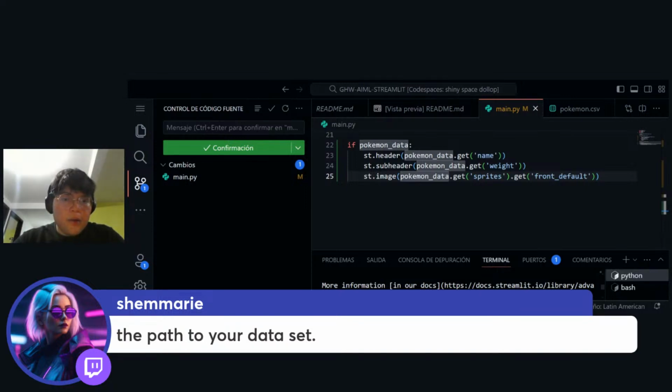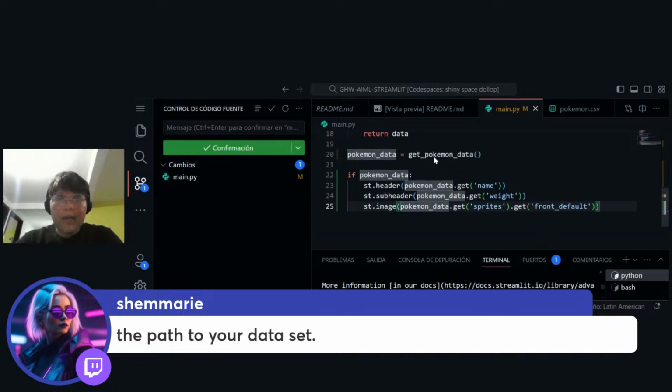Oh yeah, the data set was used before. Now we're looking at an example of how to use APIs with Python and Streamlit, and how to fetch information about Pokemon from the Pokemon API, and display that data in our Streamlit application.